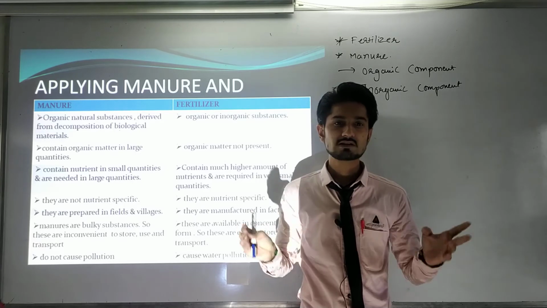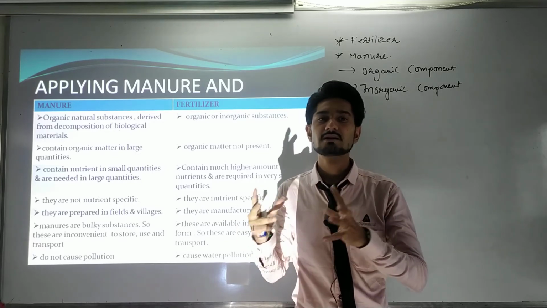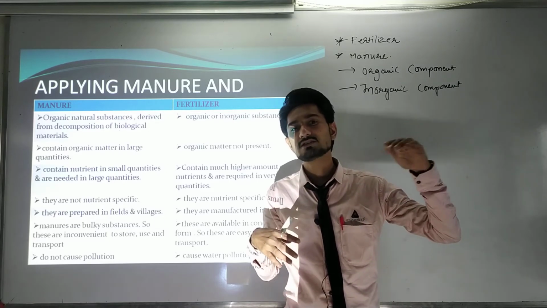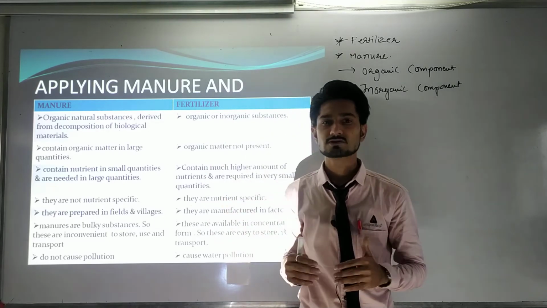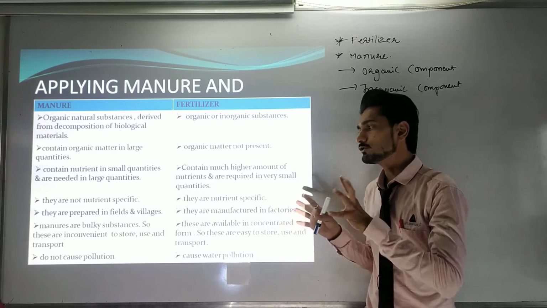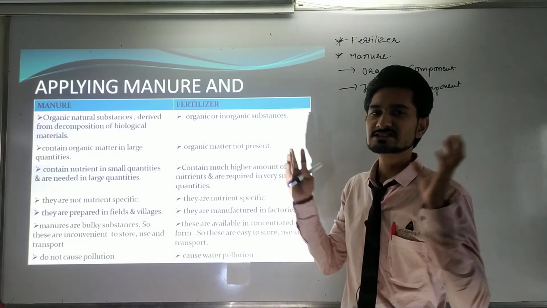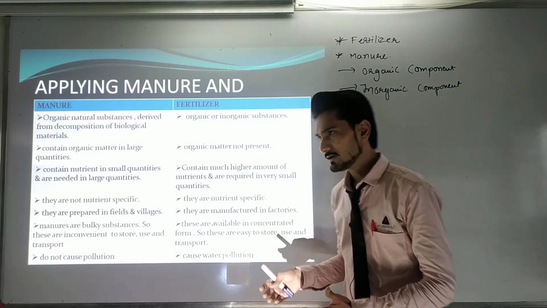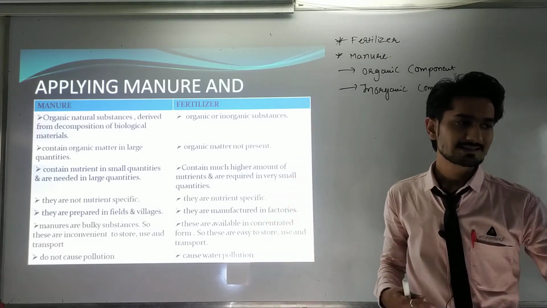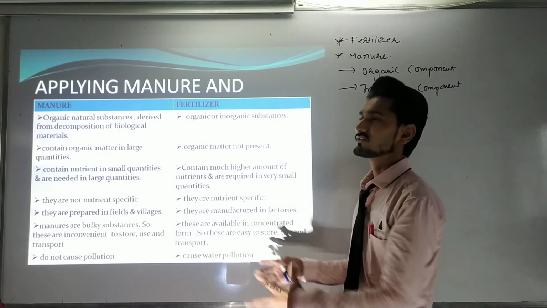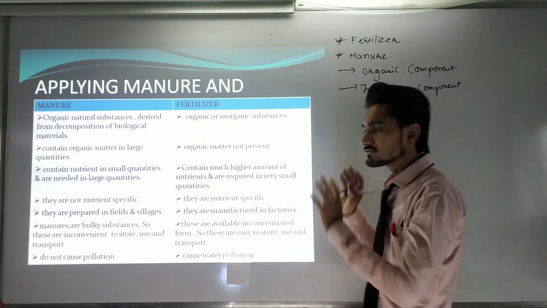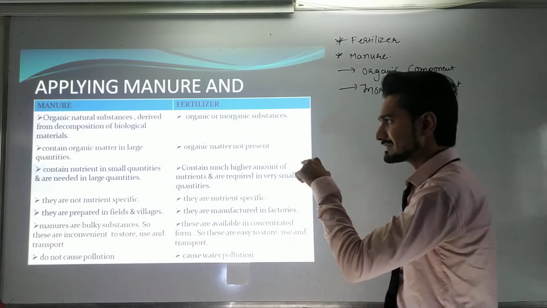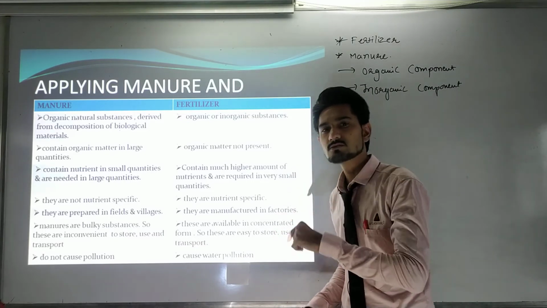Whatever we are using to make our life better, we don't want one thing to get better and another thing to get reduced. So for that we need to make sure that no natural substances get damaged by whatever we are using. Now, going on to the next topic, that will be what is manure and what is fertilizer. We have to see the photographs regarding them. But before going there, you need to write today's homework.